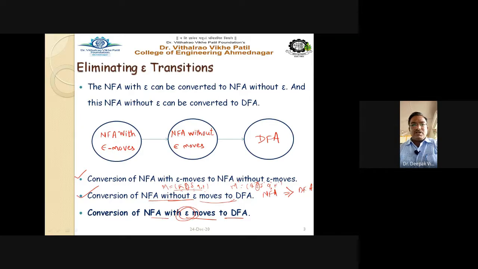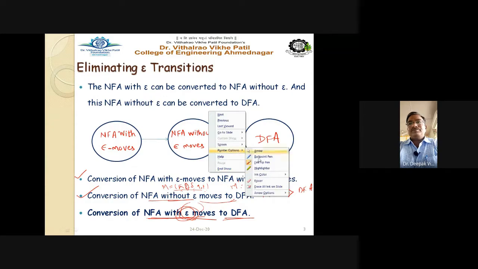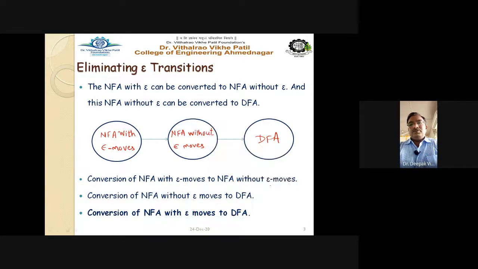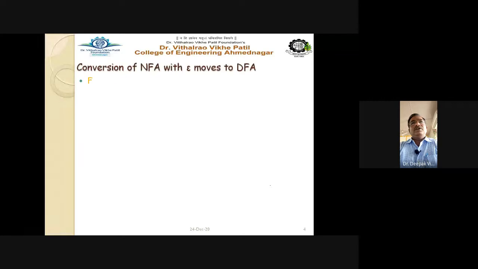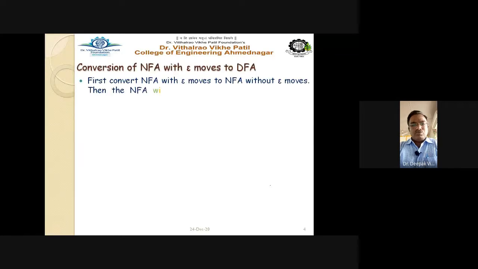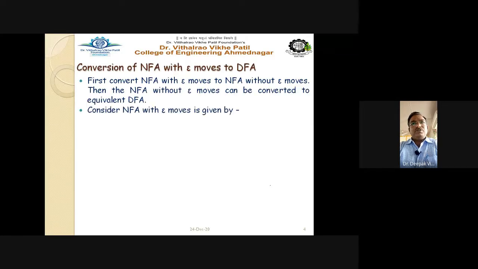If this is the scenario, and this is the NFA with E moves, then how to convert this NFA with E moves to deterministic finite automata, that we are going to see in today's session. Conversion of NFA with epsilon moves to DFA. So see the methodology.